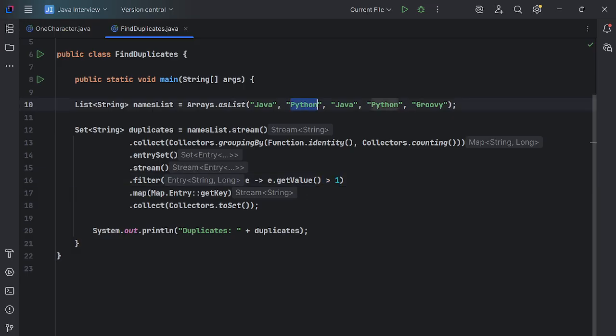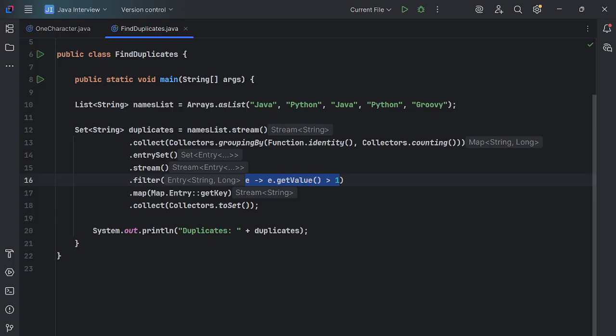For Python, how many times did it come? Two times. For Python it is 2. So whichever are greater than 1, it will select those. Okay, it will select those. And Groovy is 1 only. It is not greater than 1. It is equal to 1 only, so it will not be selected.